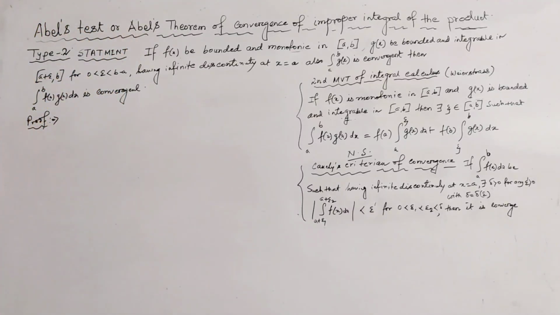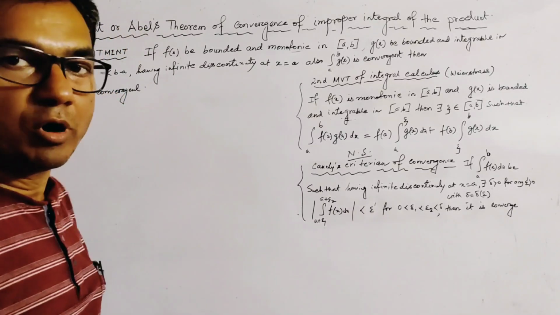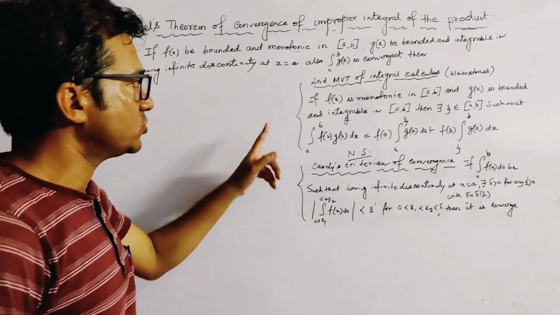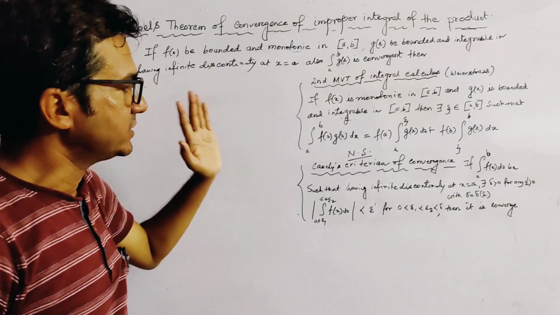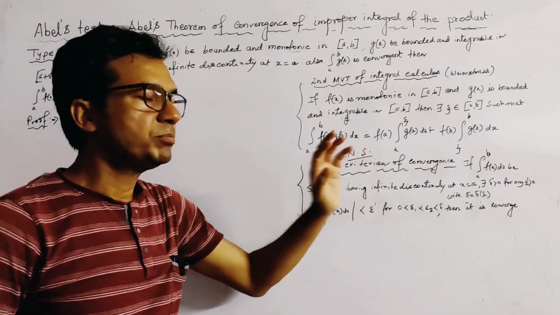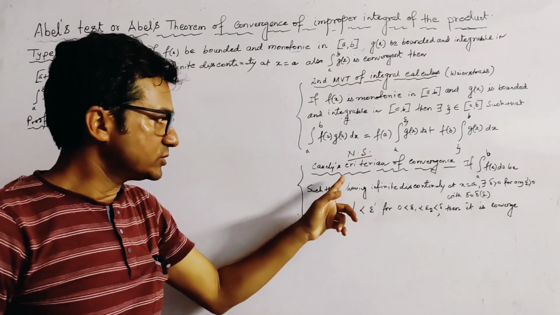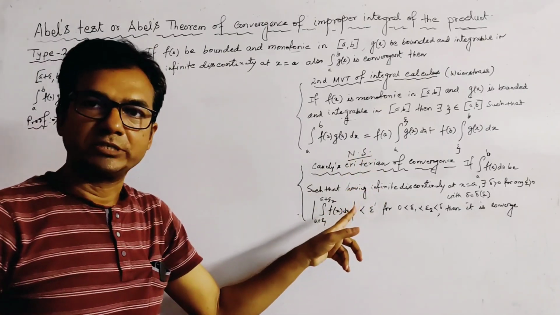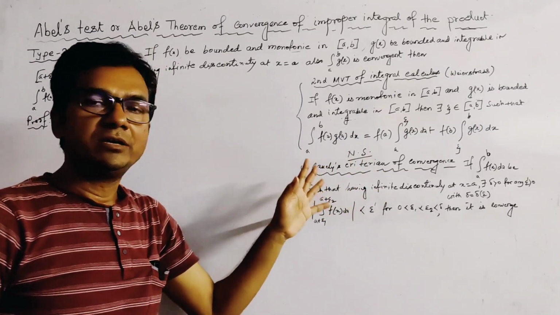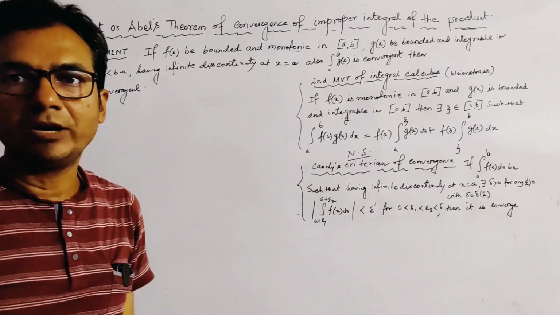We use here two important theorems of integral calculus. First one is the second mean value theorem of integral calculus, and second one is Cauchy's criterion of convergence. And this Cauchy's criterion is a necessary and sufficient condition of convergence also. We already proved this Cauchy's criterion of two types.